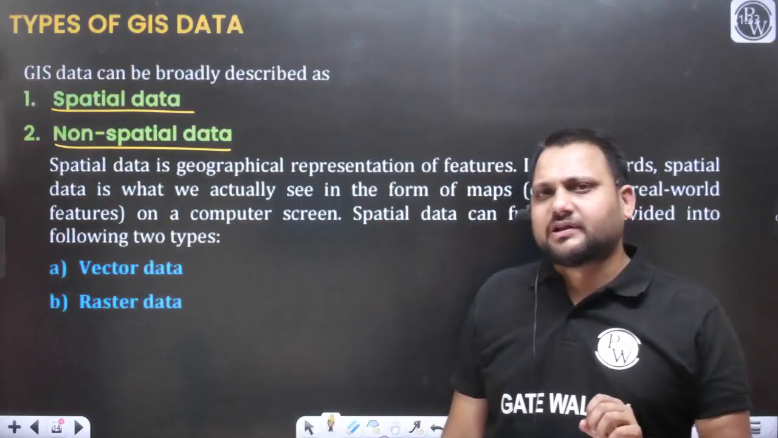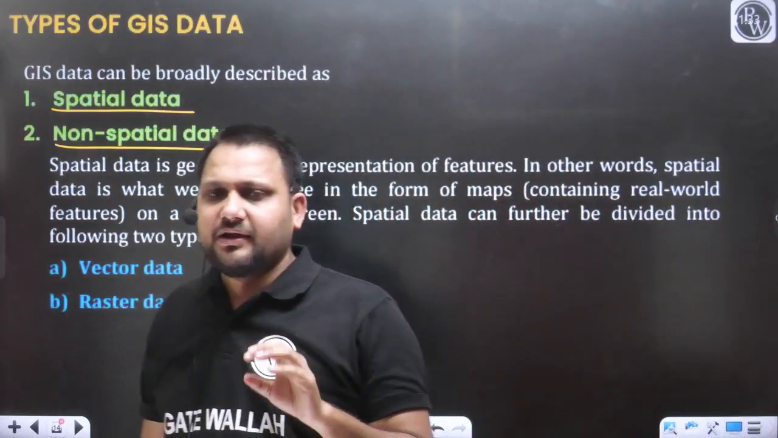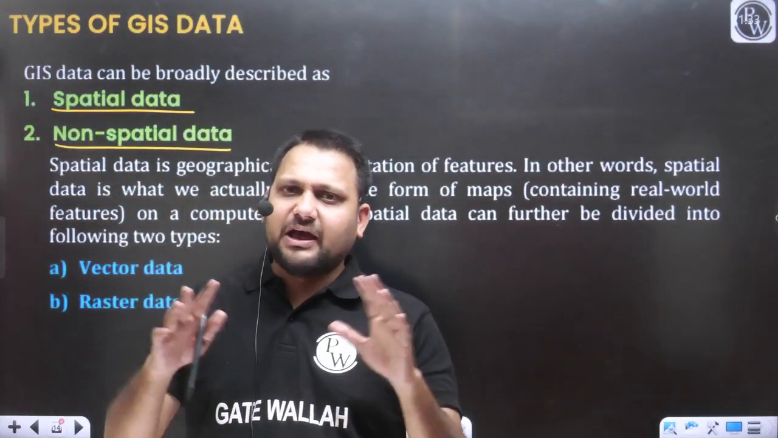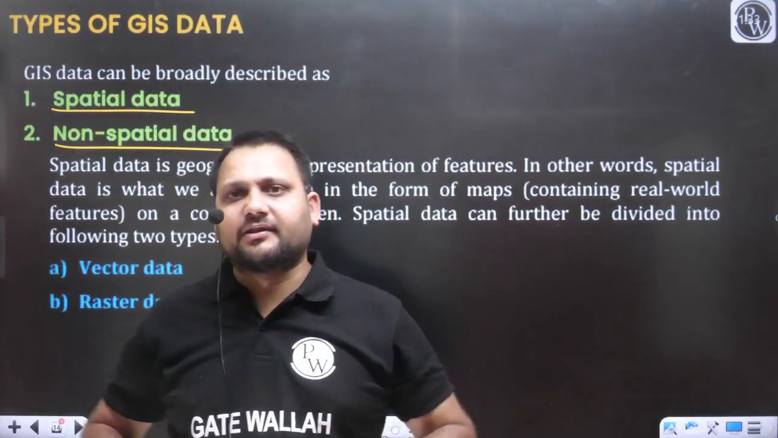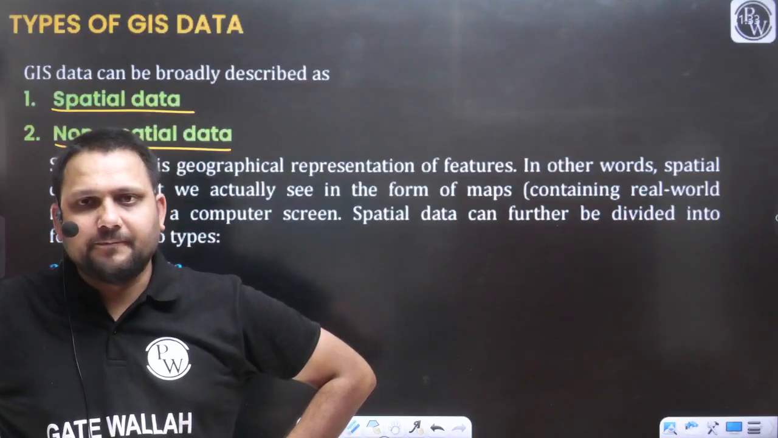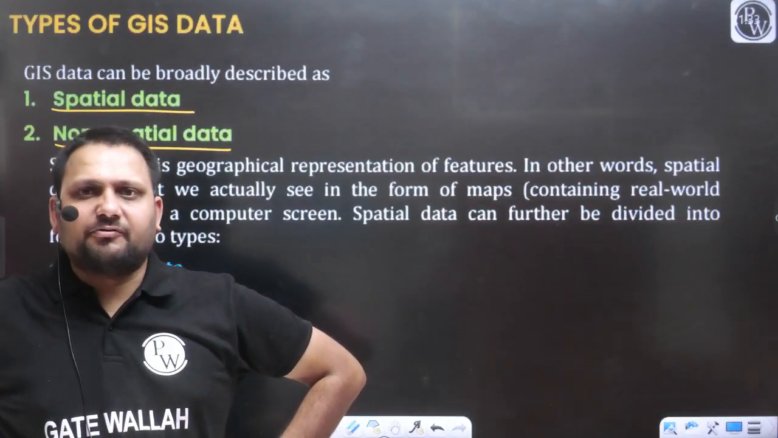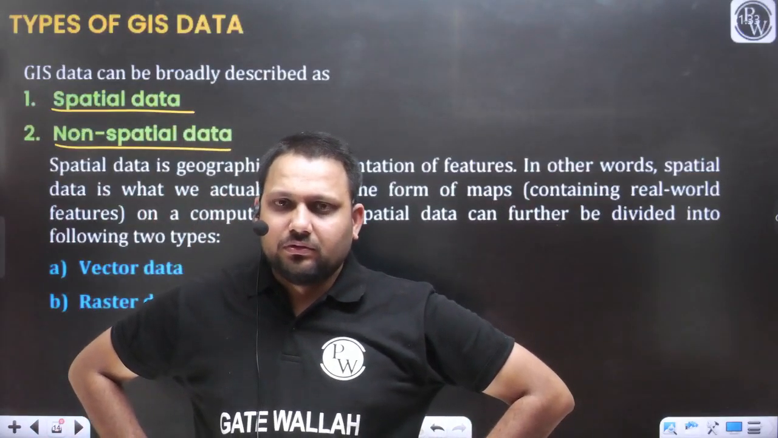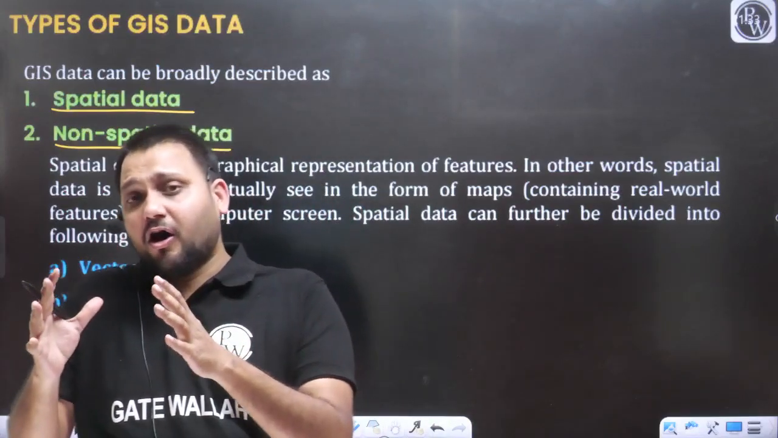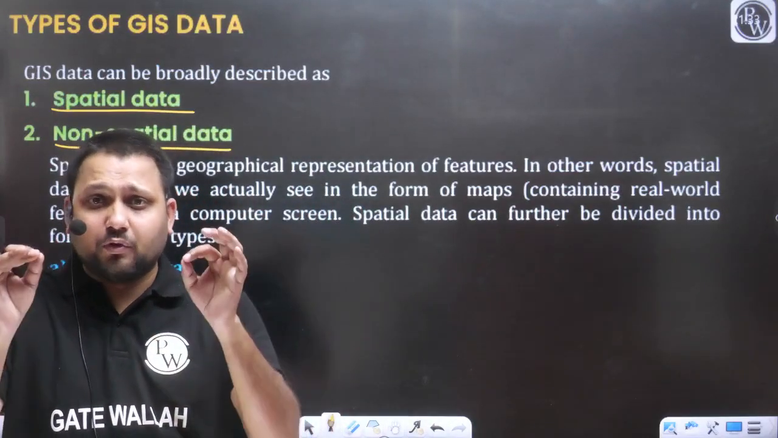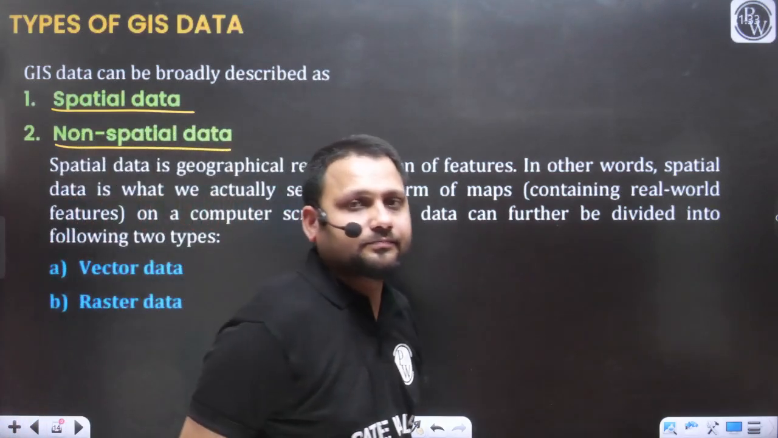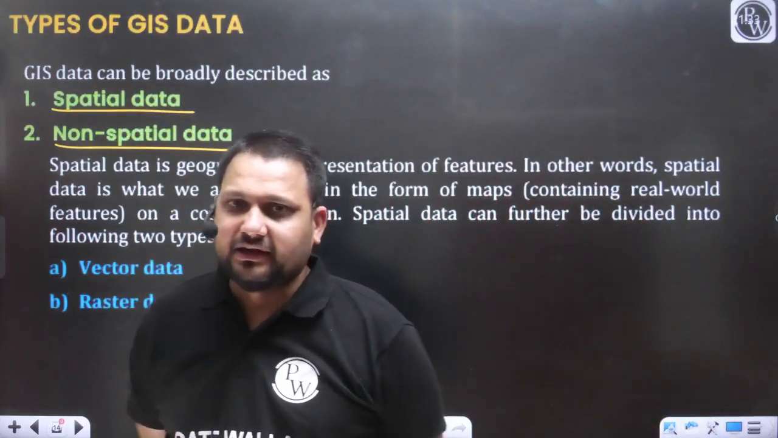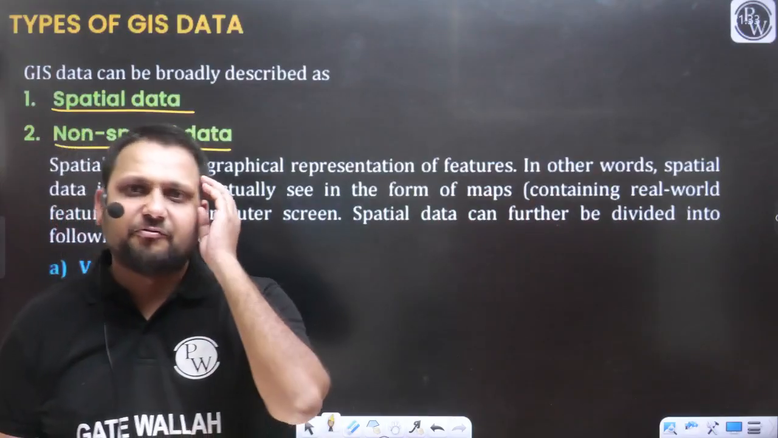So first try to understand what you mean by the spatial data and what you mean by the non-spatial data. Whatever we are observing, whatever we are seeing on the earth surface, listen carefully. Some natural features are there, some man-made features are there, yes or no? The exact representation of the existing ground feature is known as the spatial data. Whatever we are seeing, if we are representing that exactly, that will be the spatial form of the data.